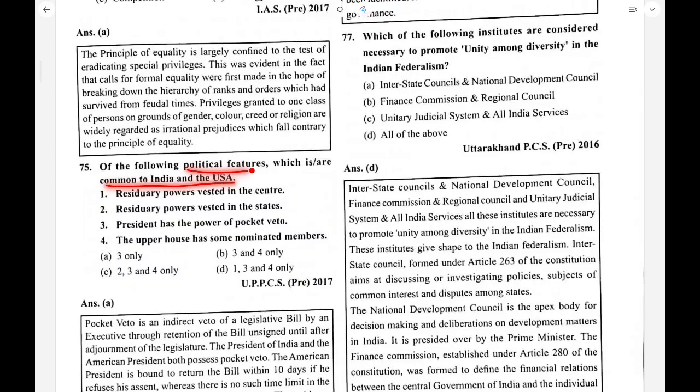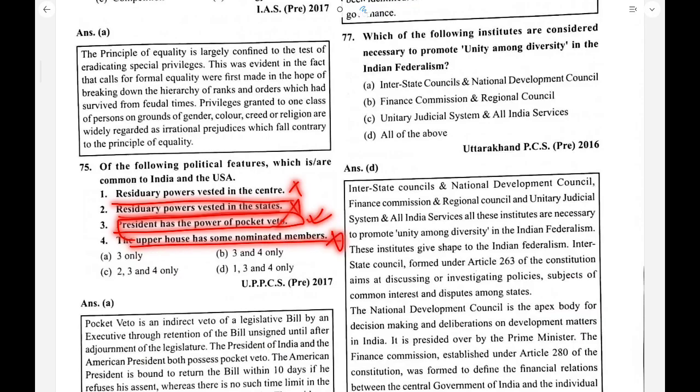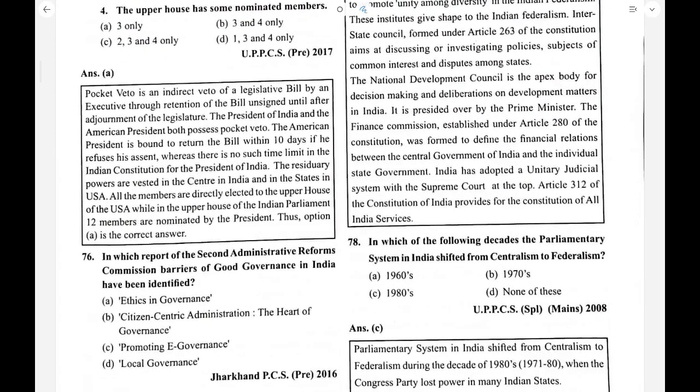The political features that are common to India and the USA. Residuary power vested in the center. This is wrong. Residuary power is vested in the states. Wrong. The President has the power of pocket veto. So this is correct. The upper house has some nominated members. This is wrong. 3 is correct.